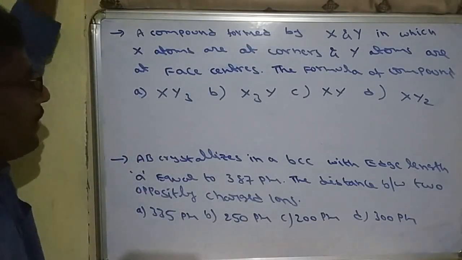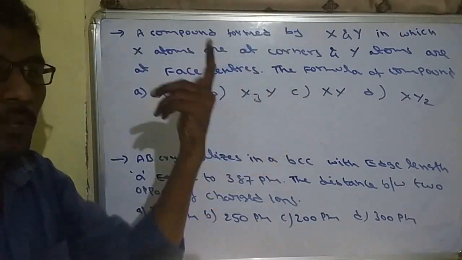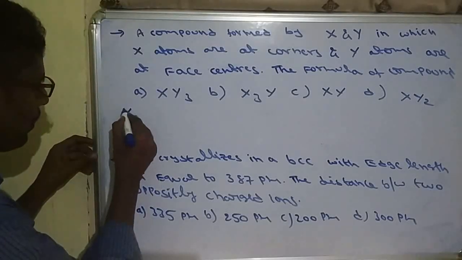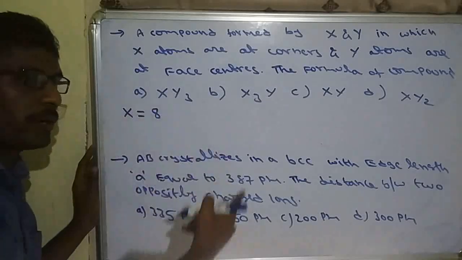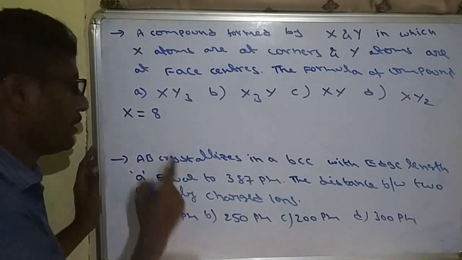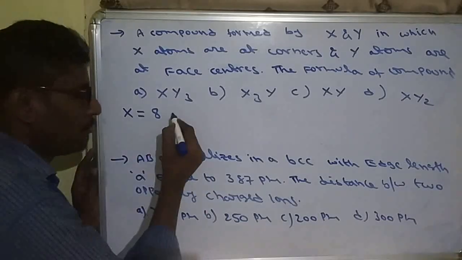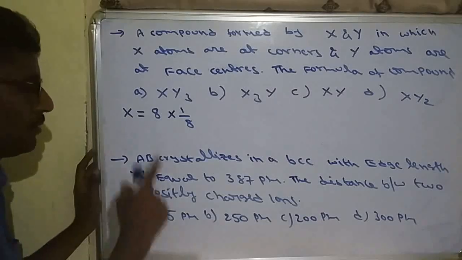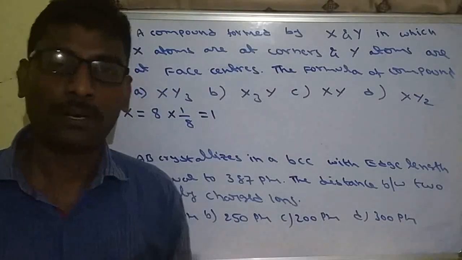What is the location of X atoms? X atoms present at corners. So we know that for every cube 8 corners are there. So at 8 positions X atoms are there. But corner atoms are not completely present inside, because a corner atom contributes only 1 by 8 part. 8 into 1 by 8 will be 1. So number of X atoms will be 1.